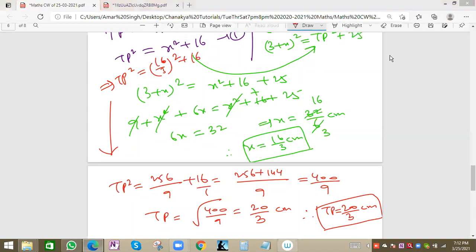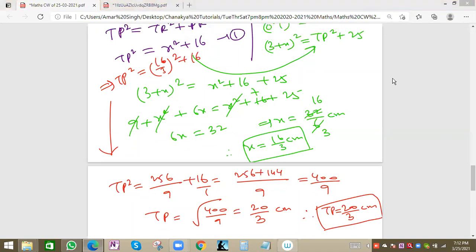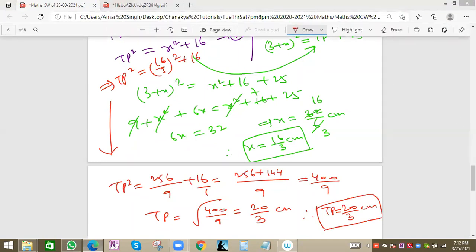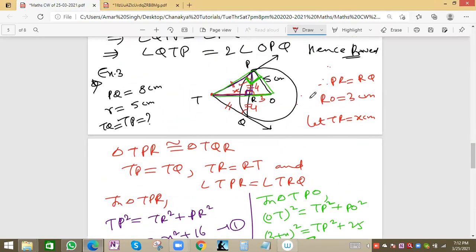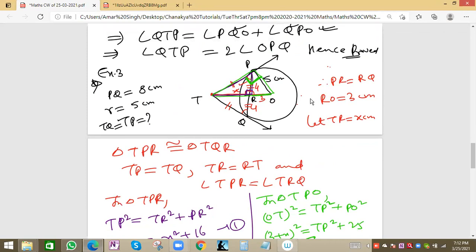Right, Apurva. So this method is one method we can aim for. We can even find it by the similarity method. Proving congruence is a bit difficult here for triangles TPR and TQR, because we do not have a side-side-angle criterion. We have side angle side or angle side angle, but side-side-angle is not there. So it is better to prove similarity.